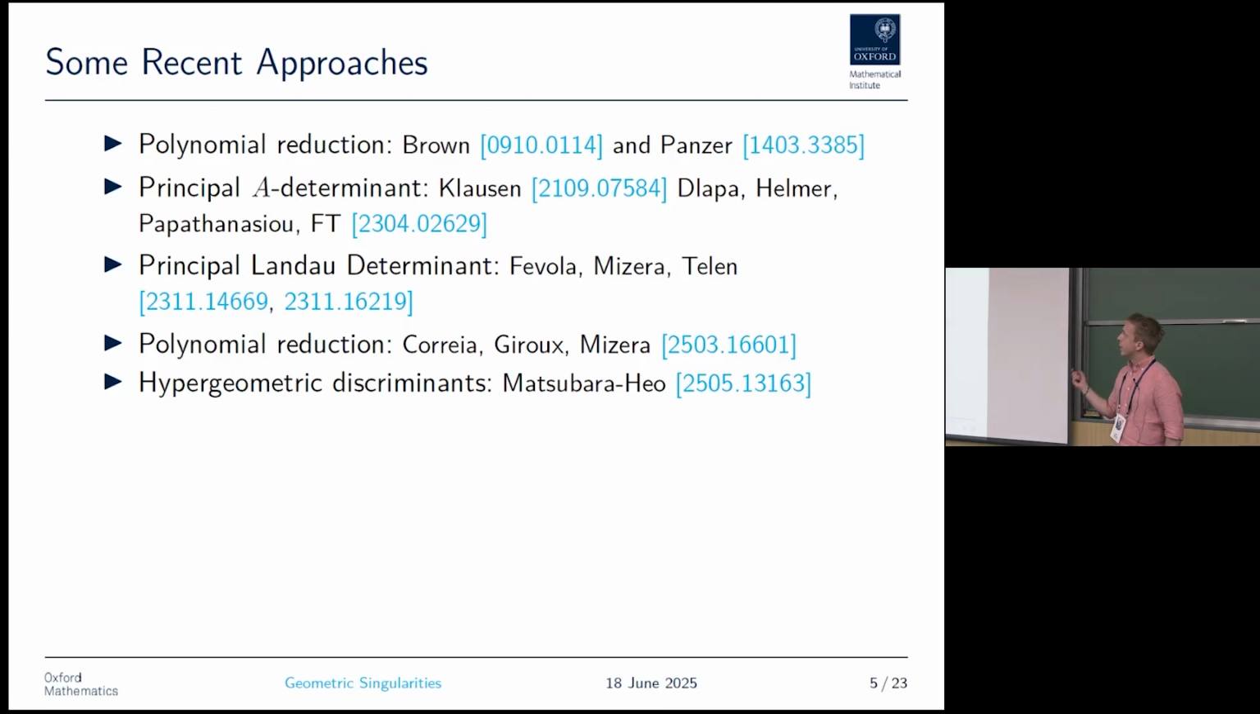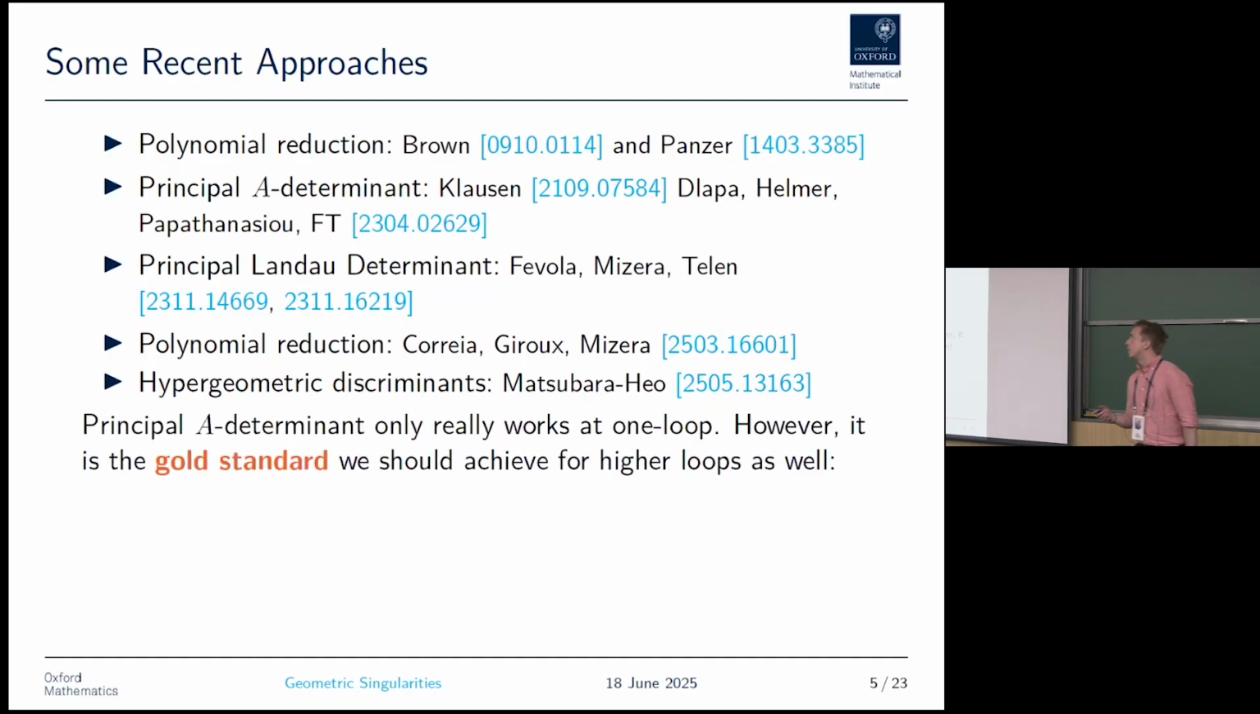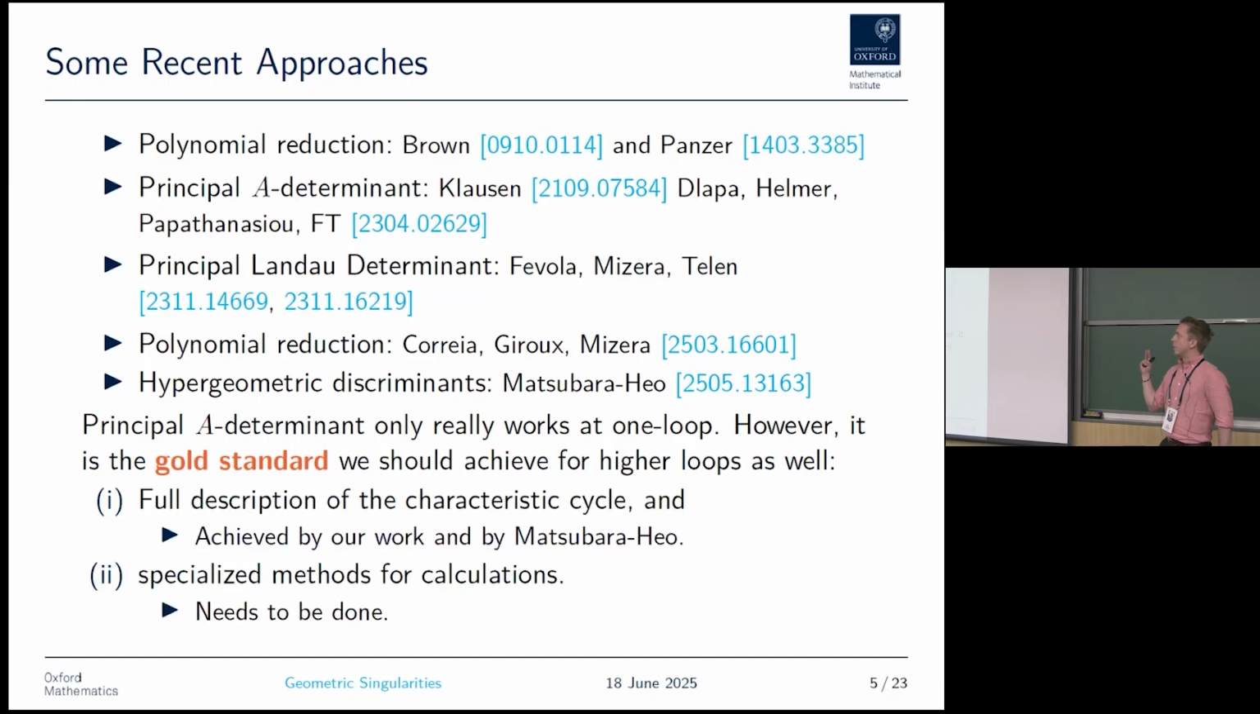Out of this list, there is one thing that should not be here, really, and that is the principal A-determinant, because as a physicist, when it works, it would only work at one loop. However, I think this description of singularities is the gold standard that we should all strive towards when it comes to understanding singularities, because it does 2 things very well. It gives us a full description of not just the singularities, but of the full characteristic cycle, and gives a very specialized method of calculating these things.